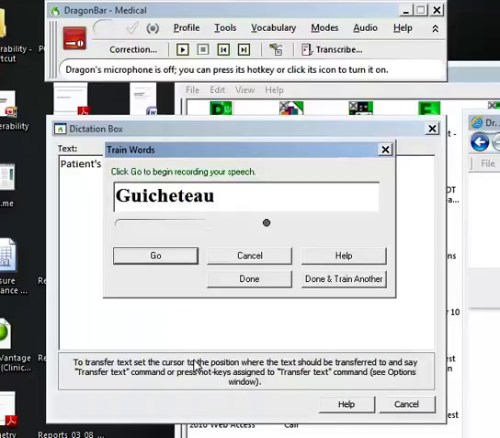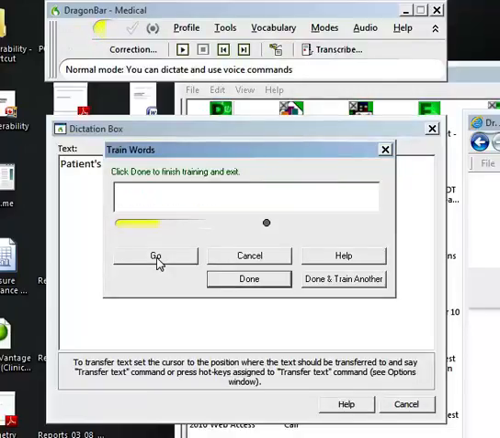Now, here I'm going to need to use the mouse to select the Go button. Each time I select Go, I'm going to say Guichetot, and it's better if I do that 3 or 4 times so Dragon gets it down. So here's my first iteration. Guichetot.